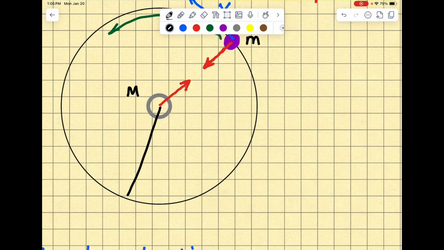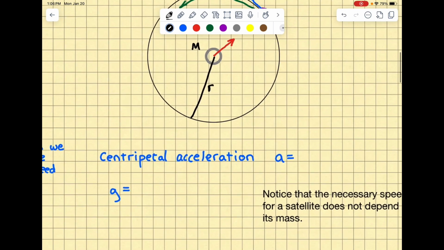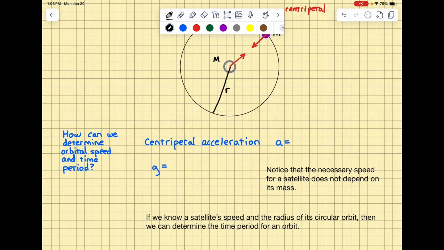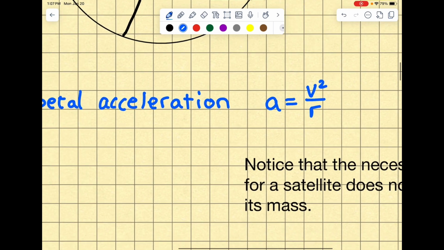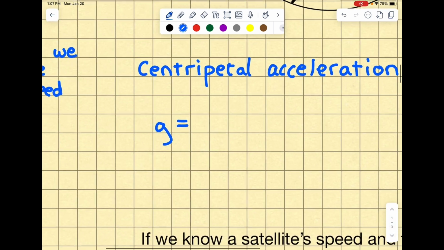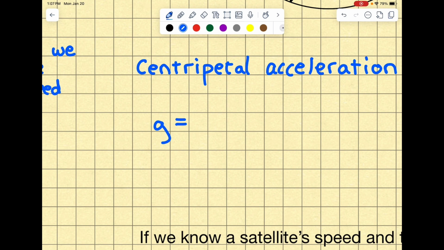Also useful to note that there will be a radius of the orbital motion. Revisiting some concepts from circular motion from A.2, we know that centripetal acceleration is equal to v squared over r. So the speed squared divided by the radius gives us centripetal acceleration, which, since we're talking gravitational force, we know as the acceleration of gravity, or the gravitational field strength, is v squared over r.